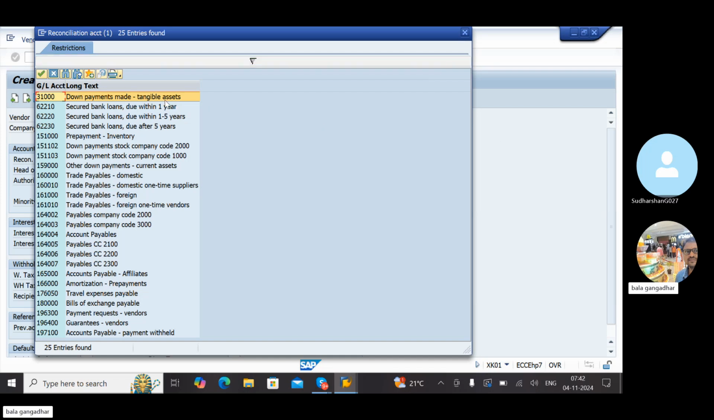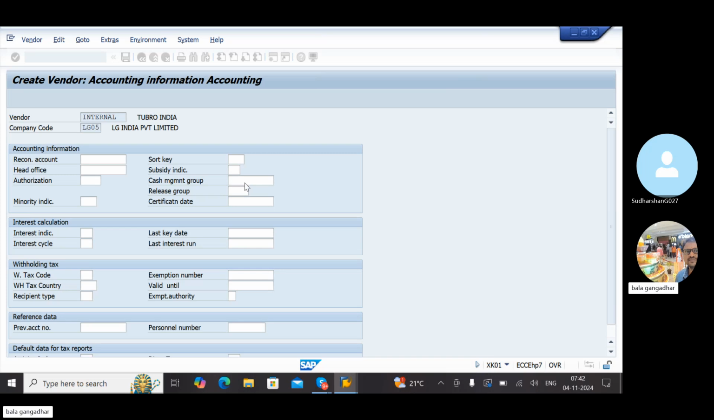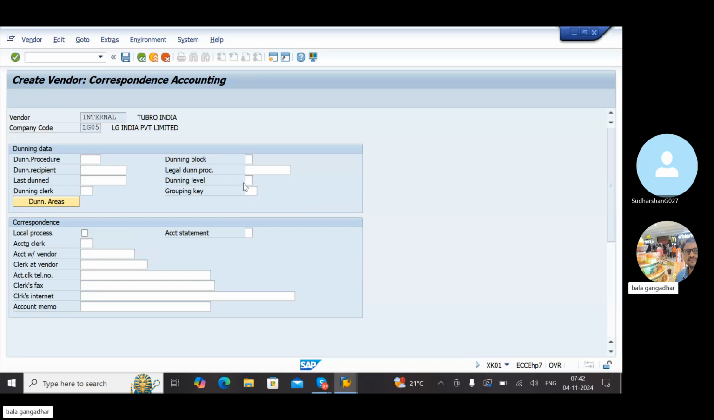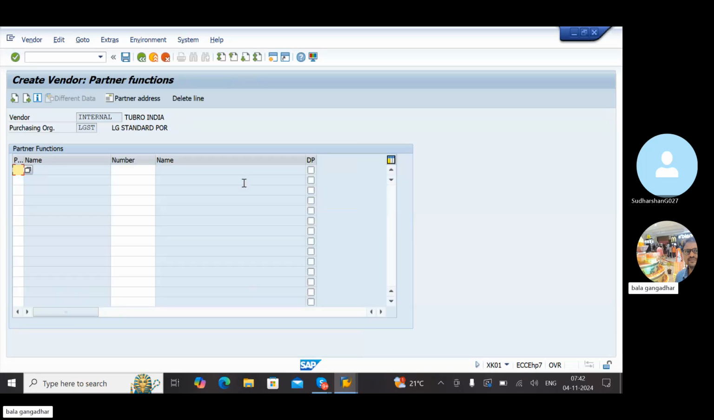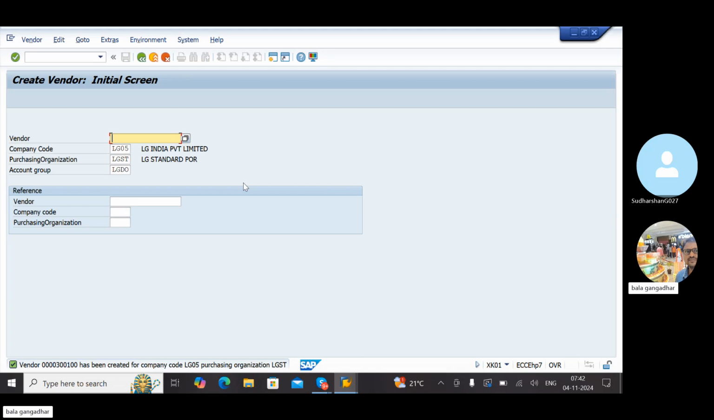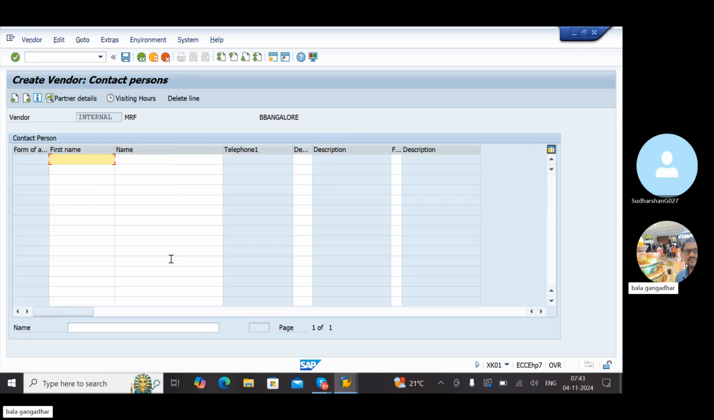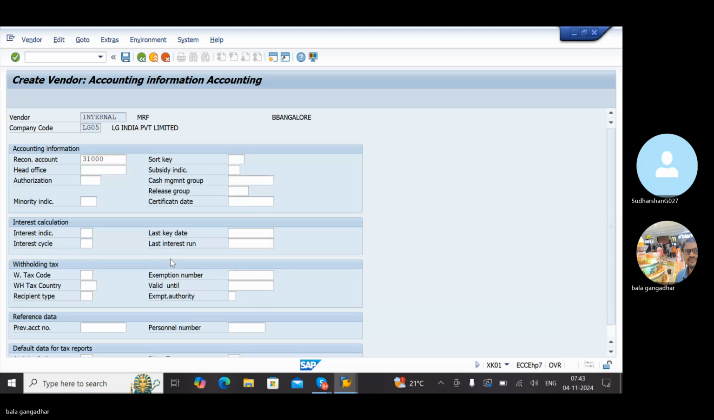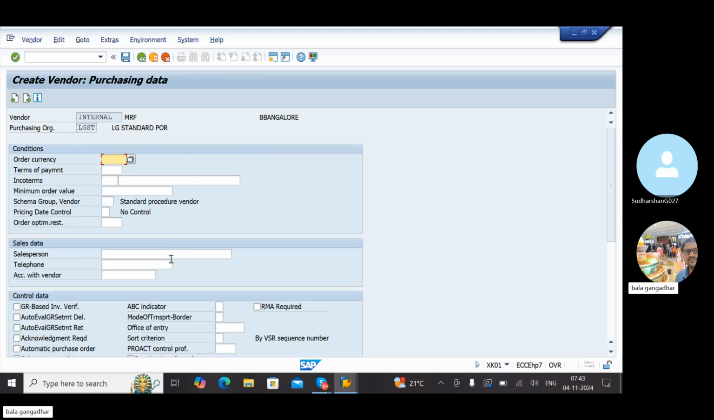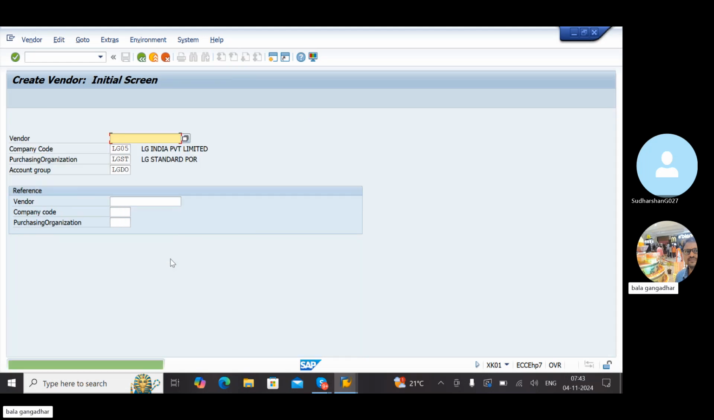31,000 I will maintain. You must maintain GL accounts, otherwise you won't get it properly. FI integration you won't get. Enter, currency, enter, save. That's it. One vendor is created. Like this, you can create any vendor. New vendor, Bangalore. Enter, currency, save. Okay, I created two vendors.